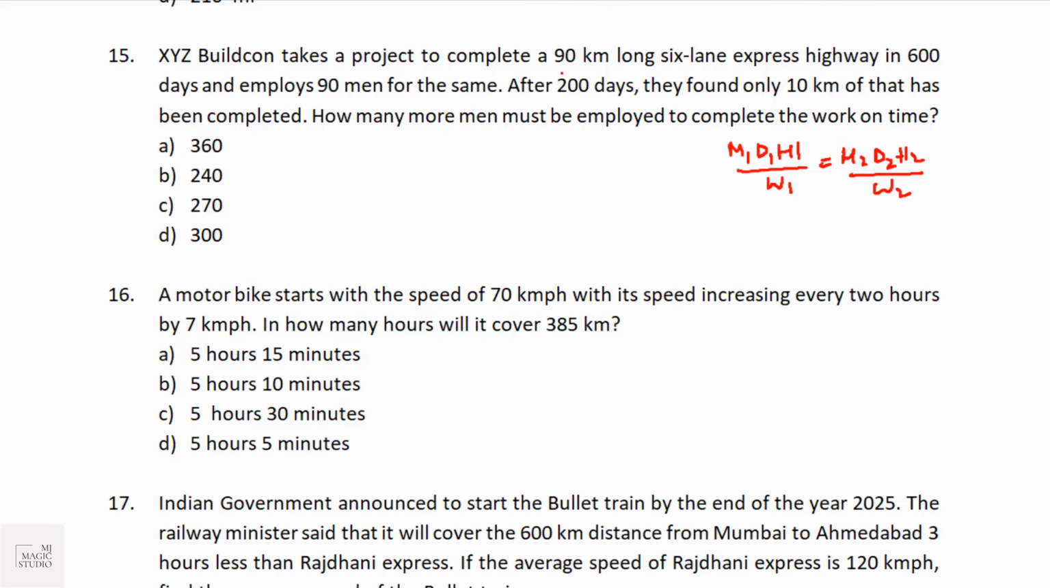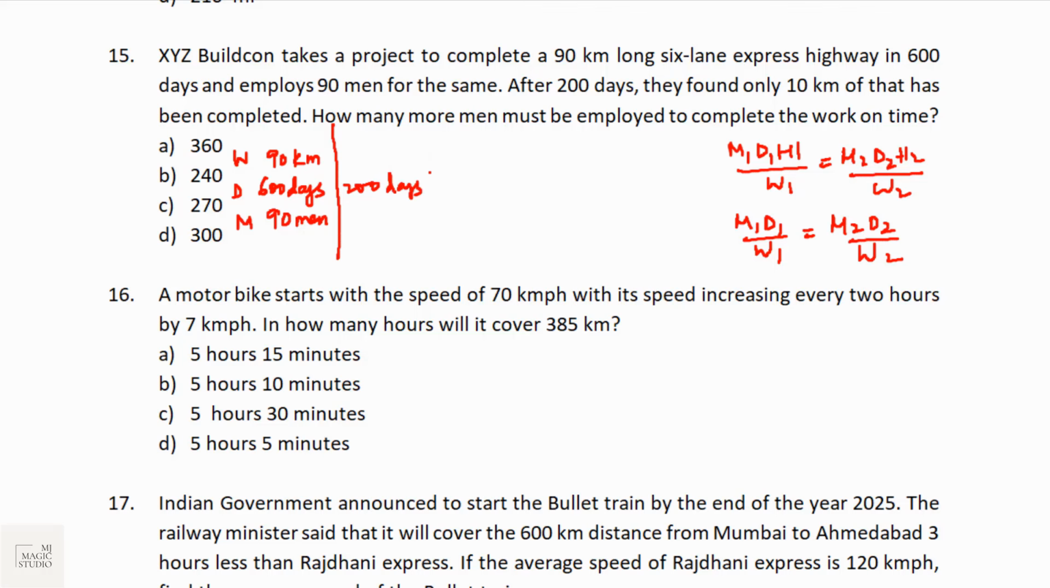A company takes up a project to complete a 90-kilometer long 6-lane express highway in 600 days and employs 90 men for the same. So this is our work, this is days, and this is M. So H would be taken as 1 in this formula. We would be using M1 D1 by W1 equals M2 D2 by W2. Now this was the plan. Now what has happened after 200 days? After 200 days, they found that only 10 kilometers have been completed, by employing 90 men.